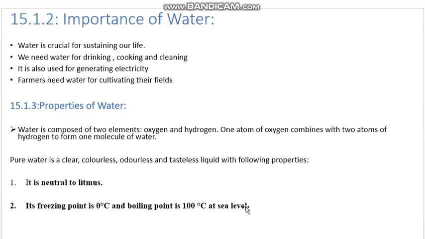But in the case of water, hydrogen bonding takes place because there are two types of forces: intermolecular forces and intramolecular forces. In intramolecular forces, the covalent bond between oxygen and hydrogen occurs, while in intermolecular forces, bonding between two molecules occurs. So that's the composition of water. Water is composed of two elements, oxygen and hydrogen. Two atoms of hydrogen combine with one atom of oxygen to form a molecule of water.